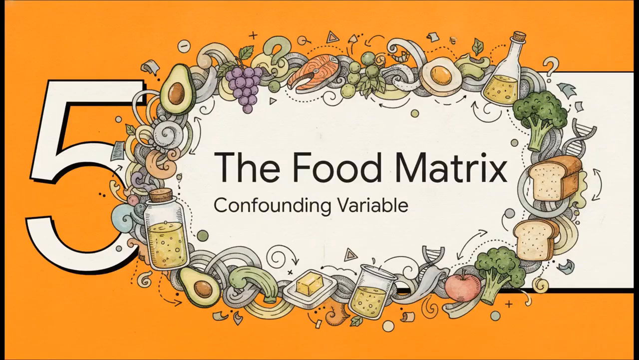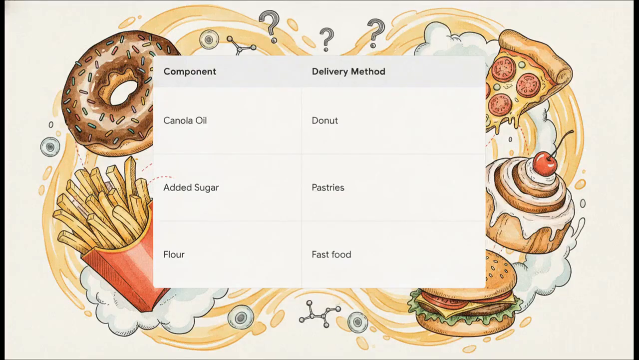Section 5. The food matrix, the great confounding variable. This brings us to the great confounding variable in nutritional science. We really have to figure out if the negative health associations we see in the general population come from the oil itself or the package it's delivered in. Epidemiological data is heavily confounded by what we call the food matrix.